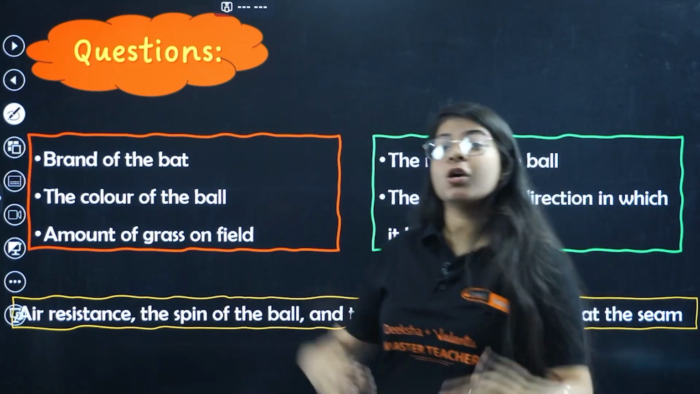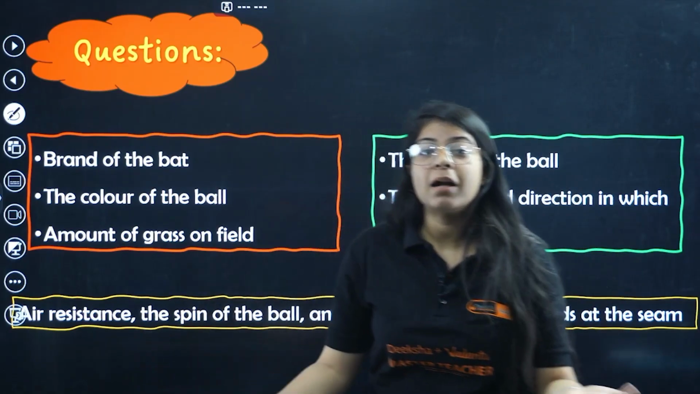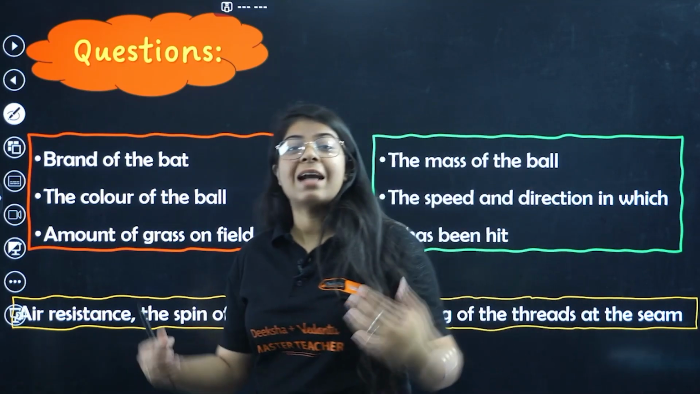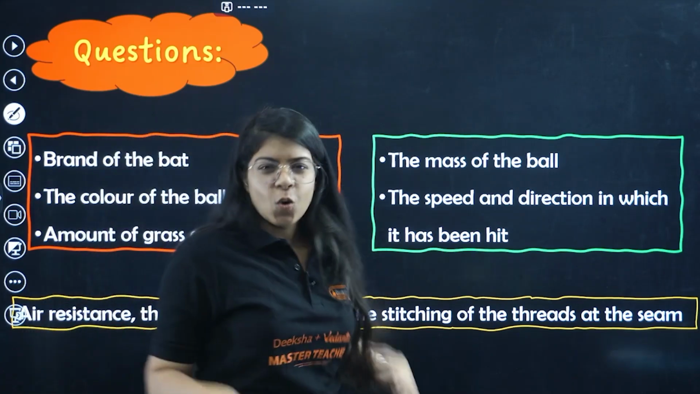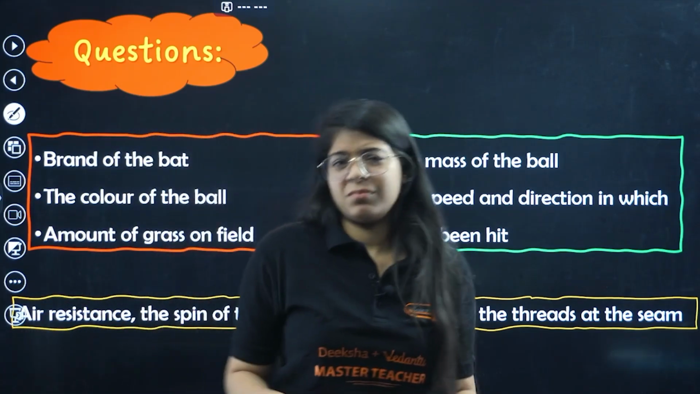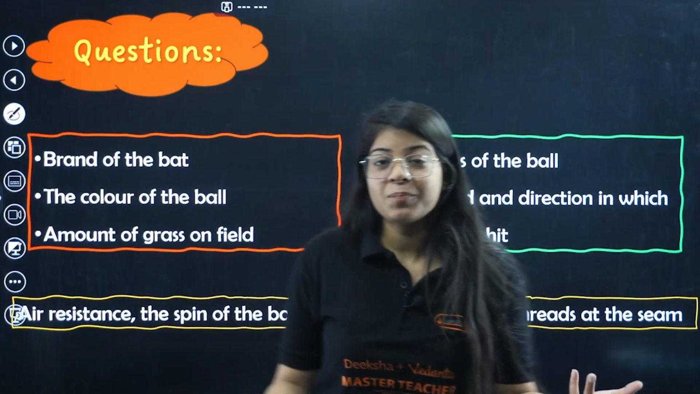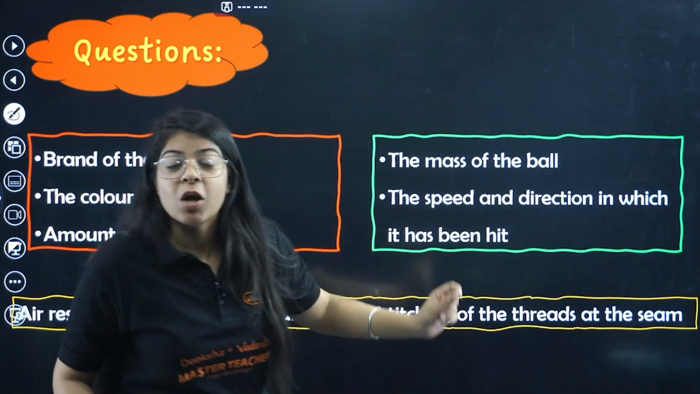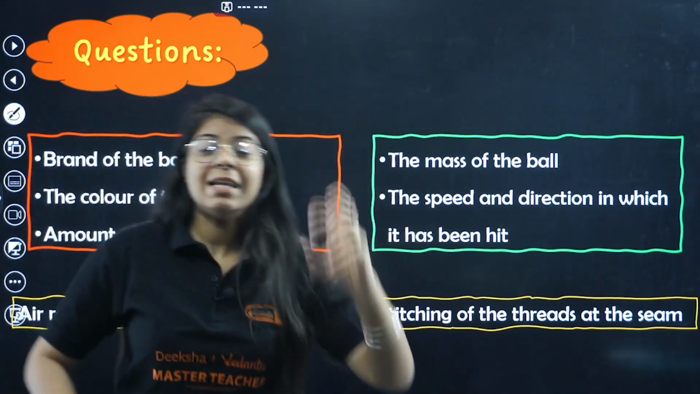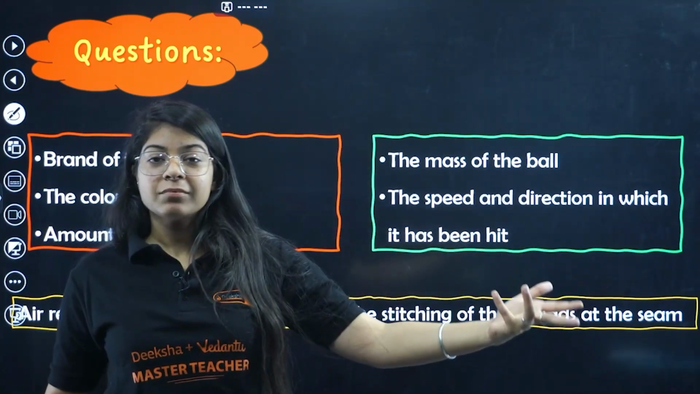Does it matter what is the color of the ball? Or does it matter what's the amount of grass on the field? Now you who are core cricketers, you'll say that, ma'am, some of these things do matter, right? But do these things matter more than these things? The mass of the ball. Of course, if the ball is less heavy, it will go farther, right?